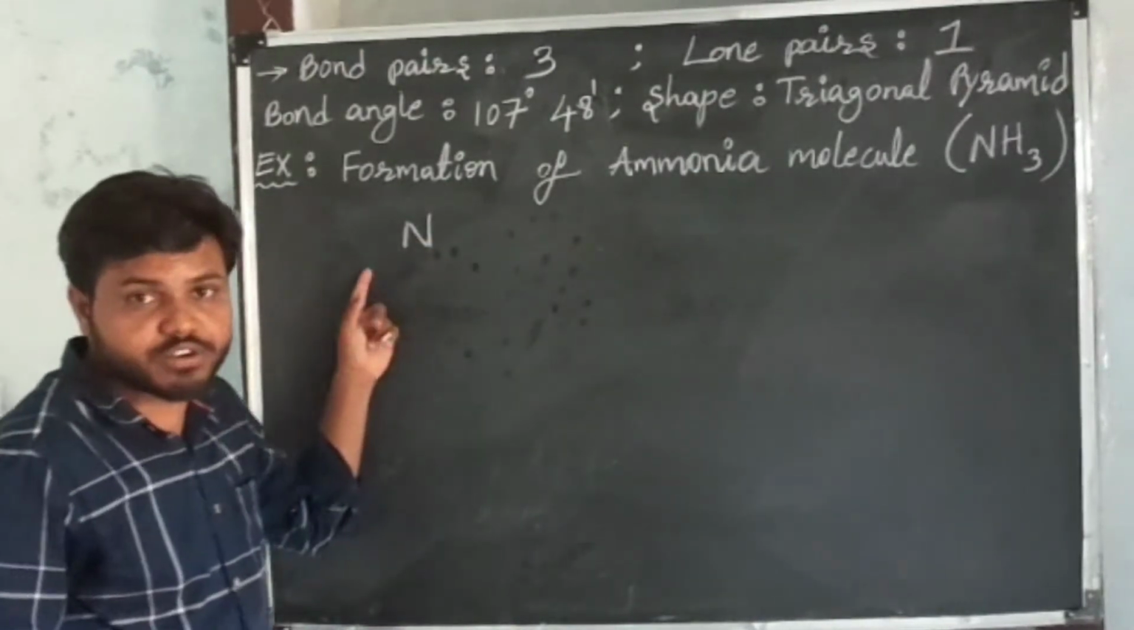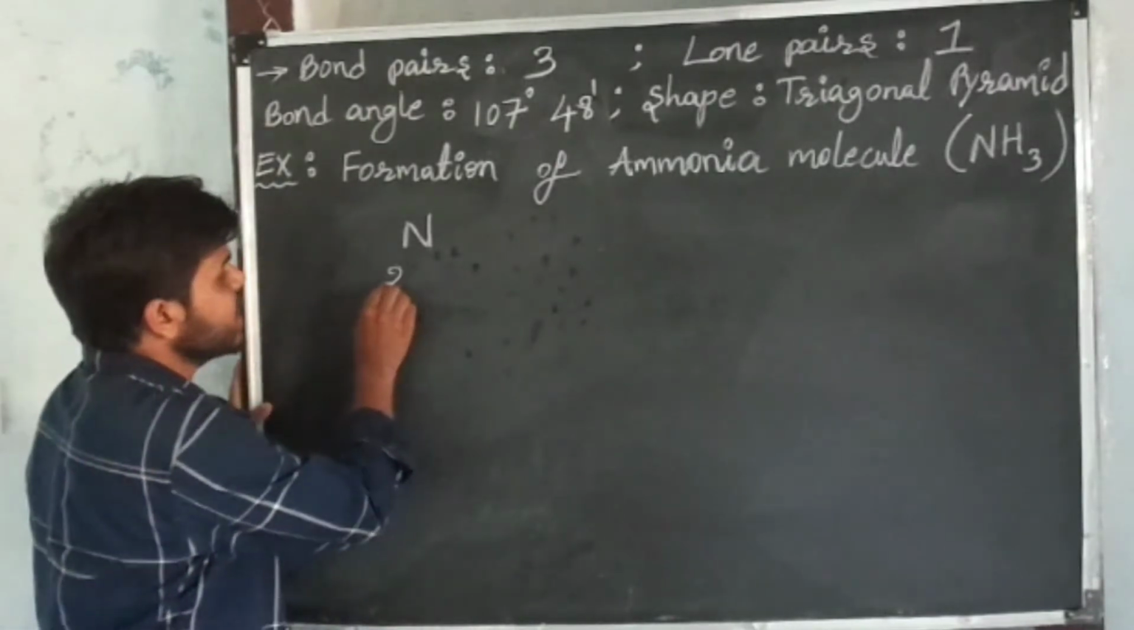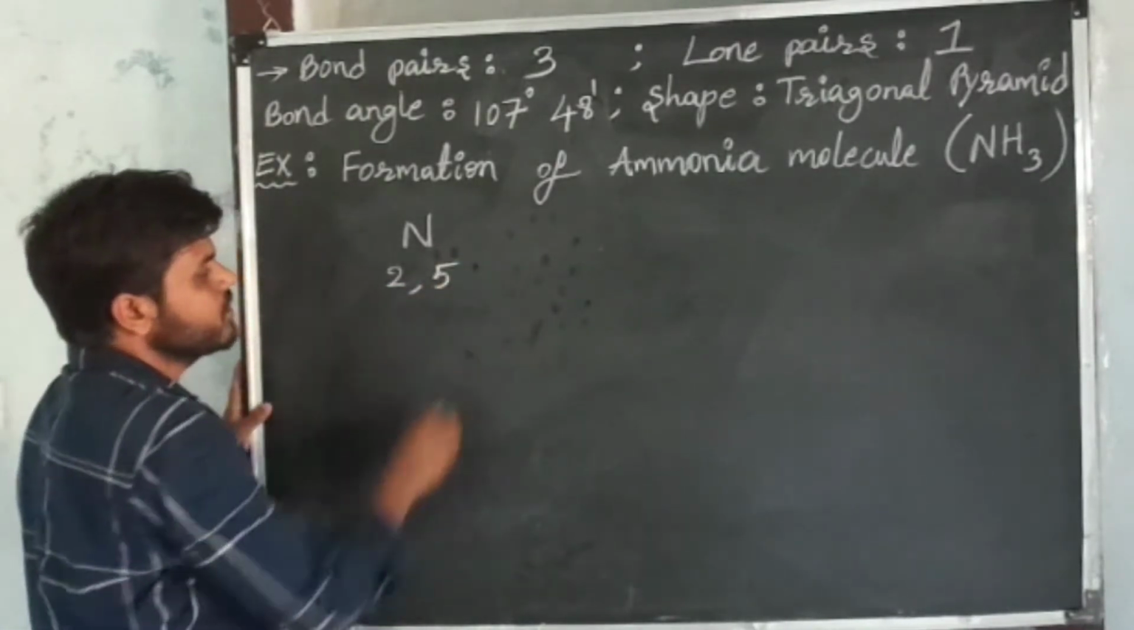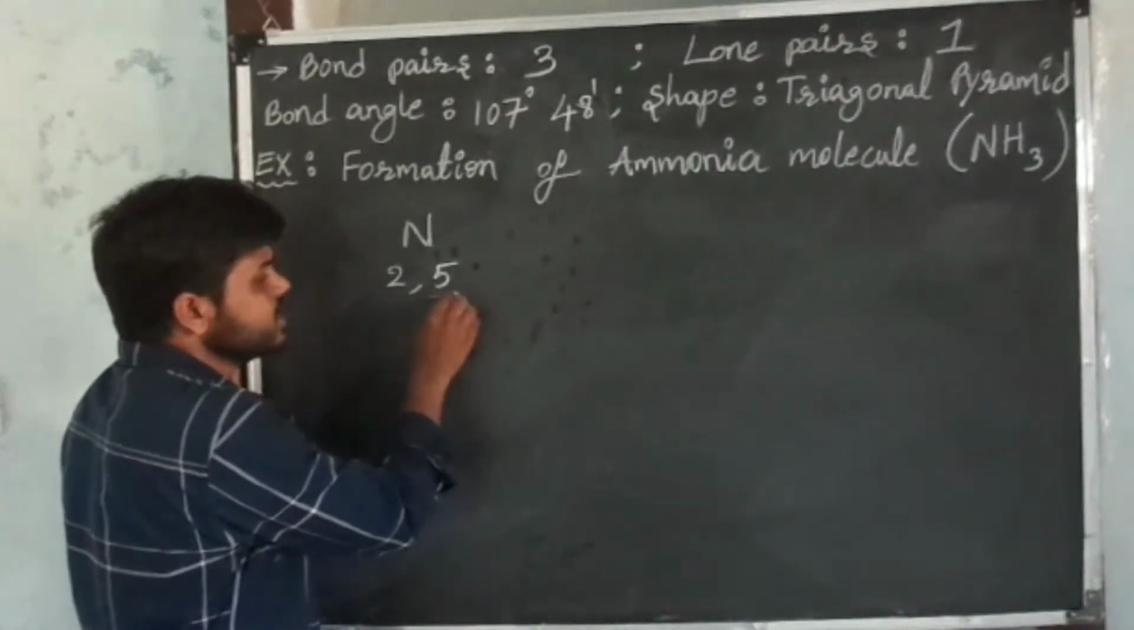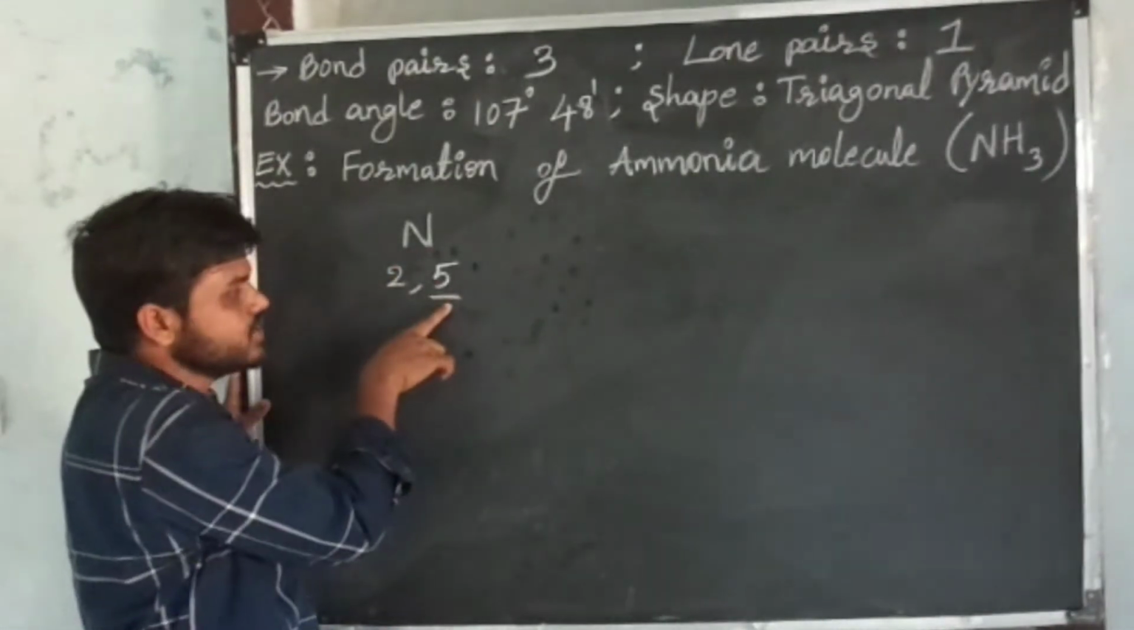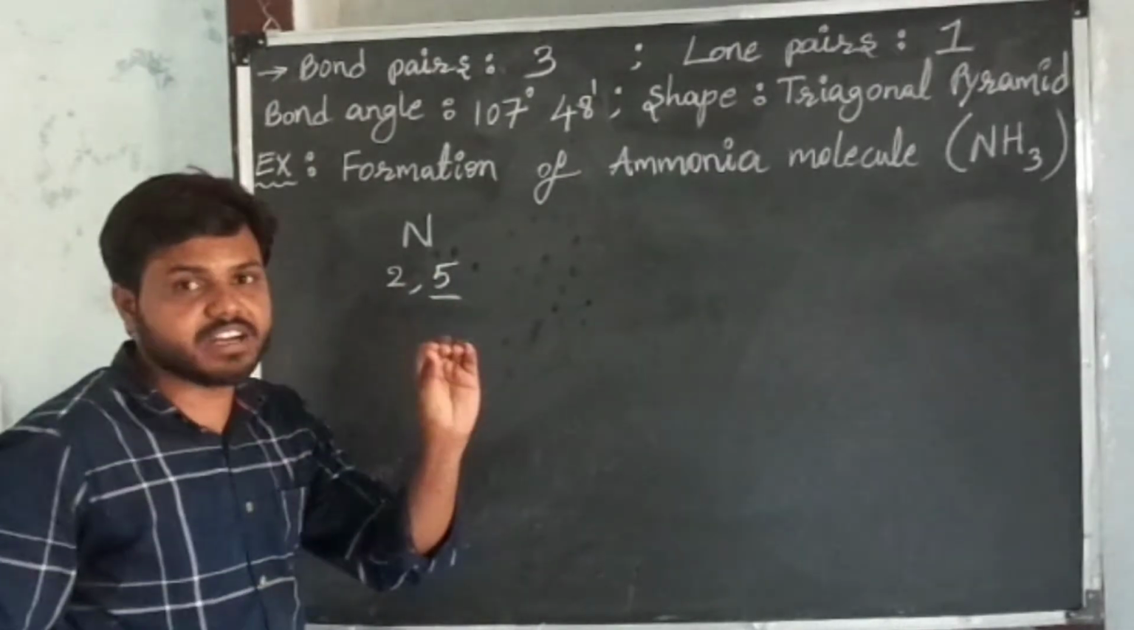The symbol of nitrogen is capital N. The electron configuration of nitrogen is 2,5. This is the valence shell of nitrogen. In this valence shell of nitrogen, there are 5 electrons.